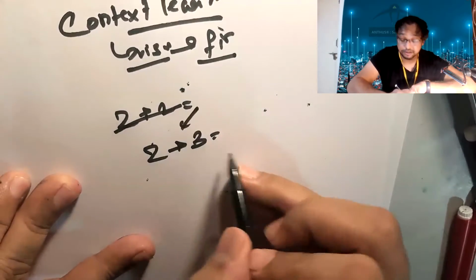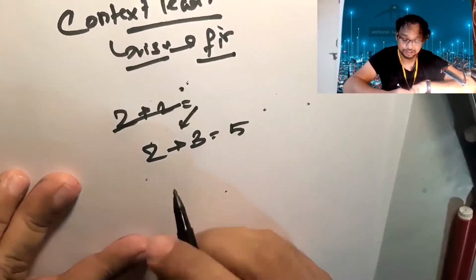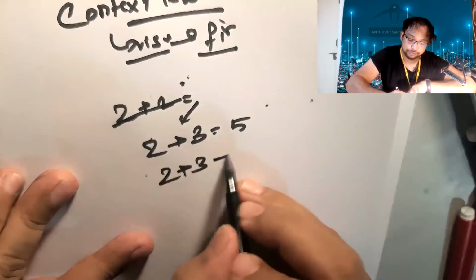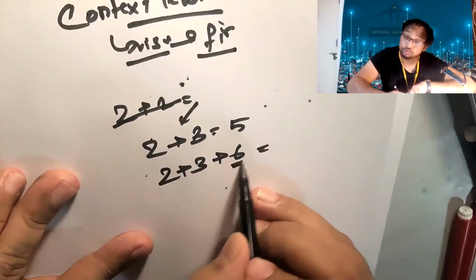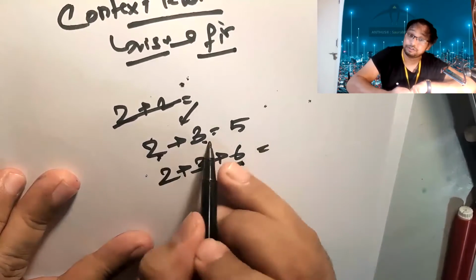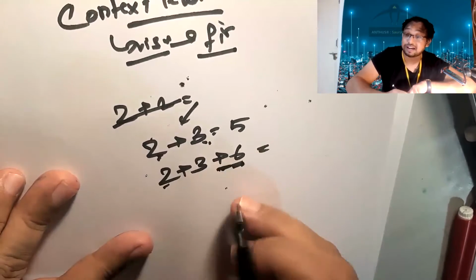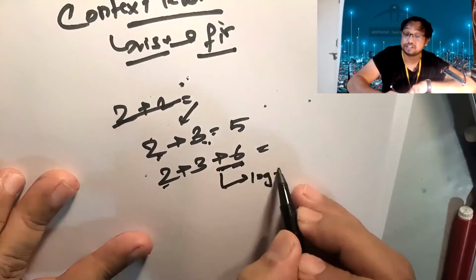It's written in your book, then you know that you have 5. Now I'm writing 2 plus 3 plus 6. Many people would not understand why 6 is there. I know the 2 plus 3. What is the 2 plus 3 plus 6? It means that there is a logical gap, right? A logical learning gap.